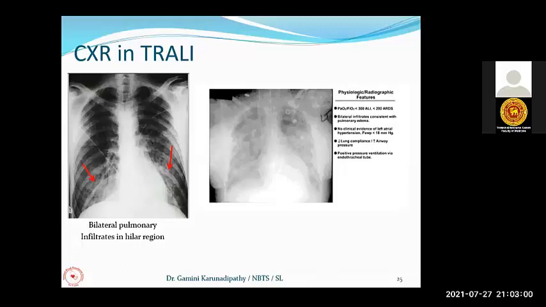This is mainly due to the antibodies present in the donor blood, which can react with the recipient's neutrophils, which are primed in the pulmonary vessels. So that is the main pathophysiology.